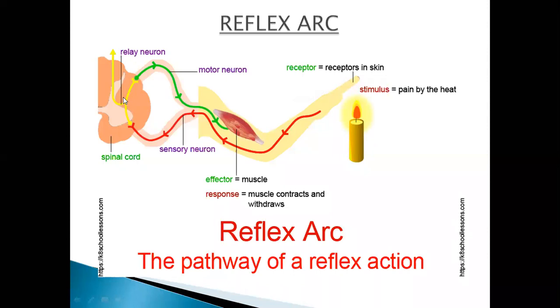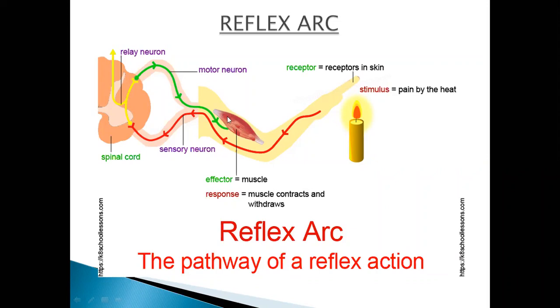From here the relay neuron, that associative neuron, gives a response to the motor neurons. They give the message to motor neurons. Motor neurons are bringing the message from this relay neuron and giving it towards your muscles. And your muscles contract, right?